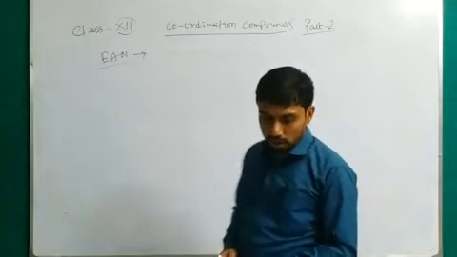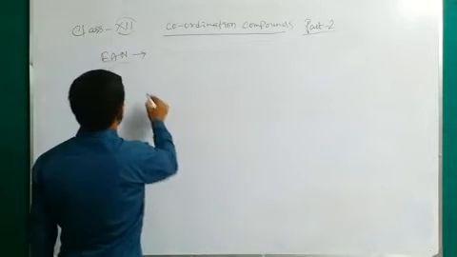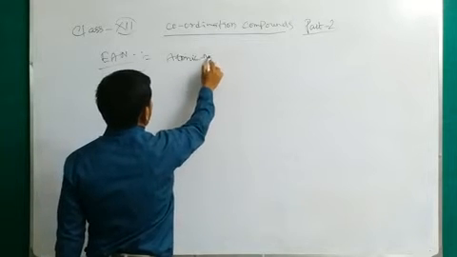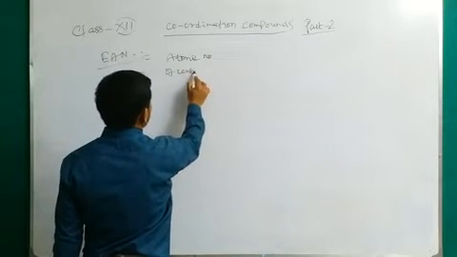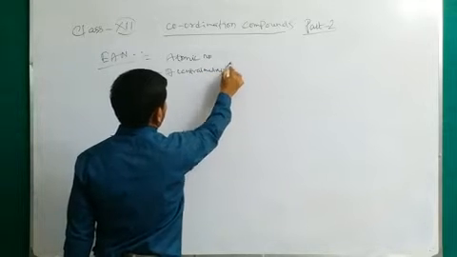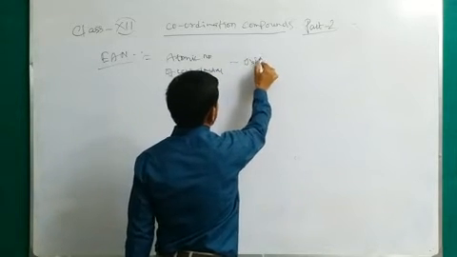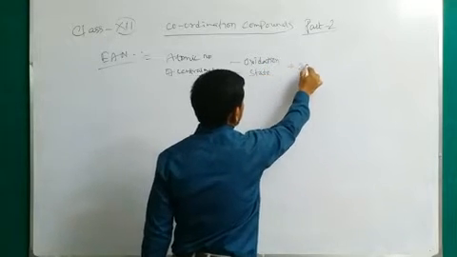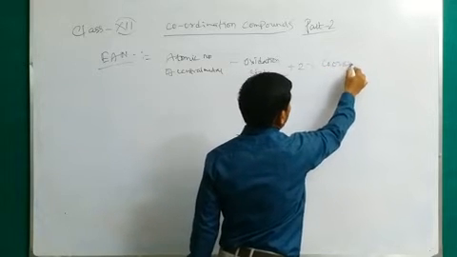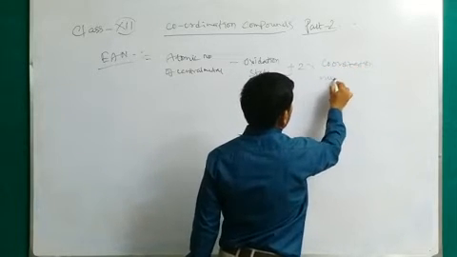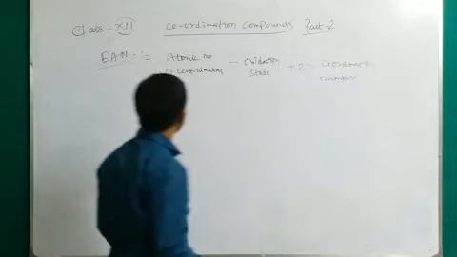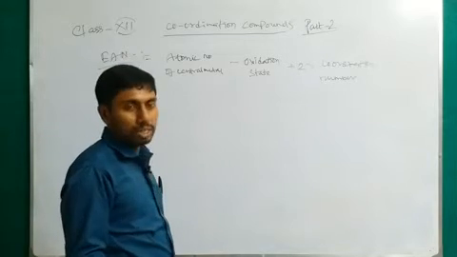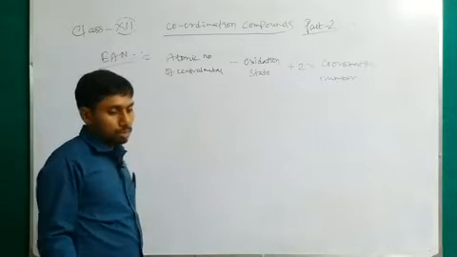Now what is this rule? EAN is equal to the atomic number of the central metal minus the oxidation state plus 2 into the coordination number. So the rule is: atomic number of the central metal minus oxidation state plus 2 into coordination number. We have to prove it by using examples.